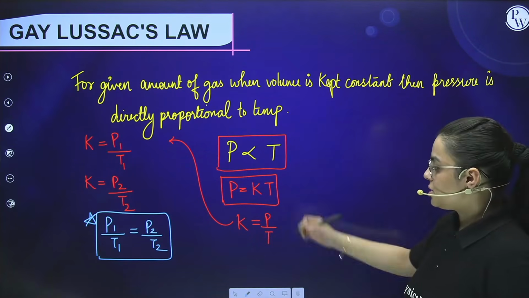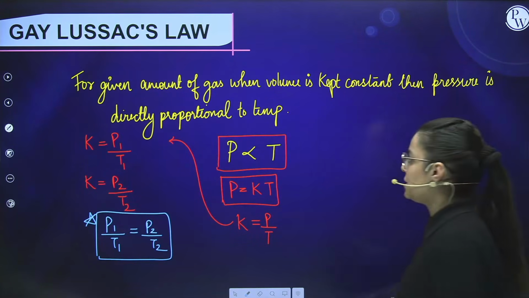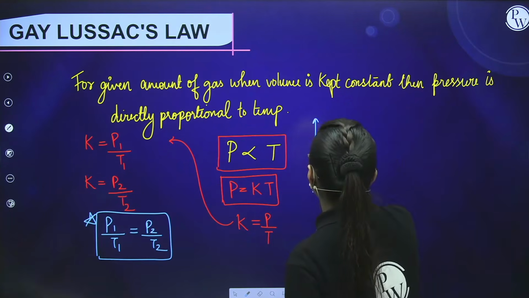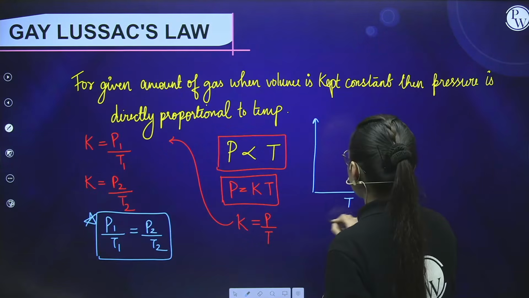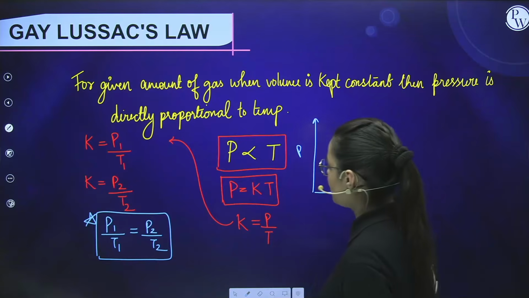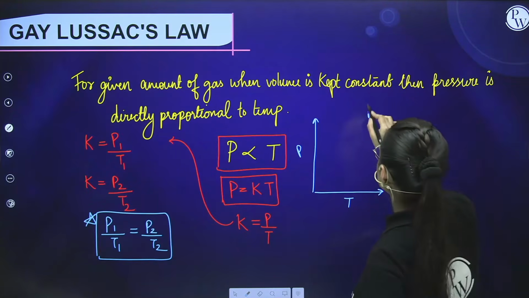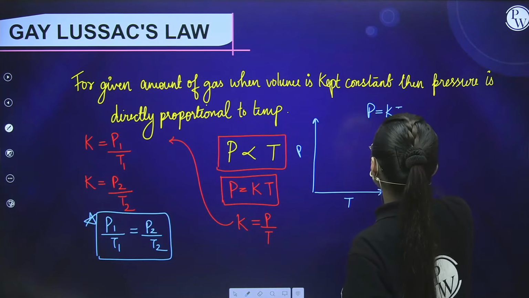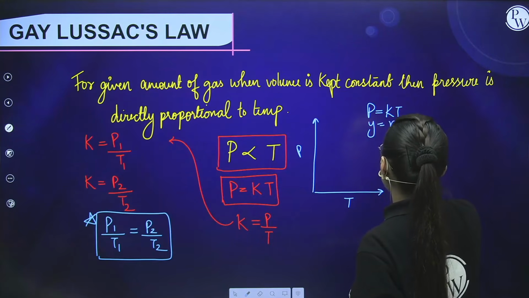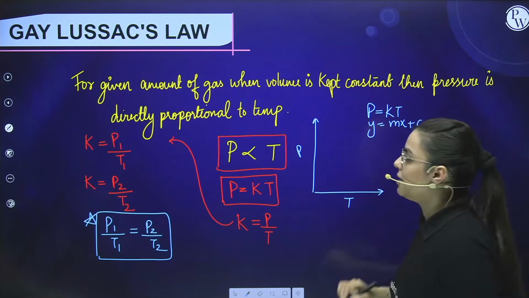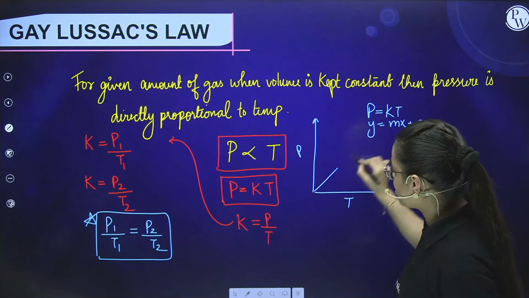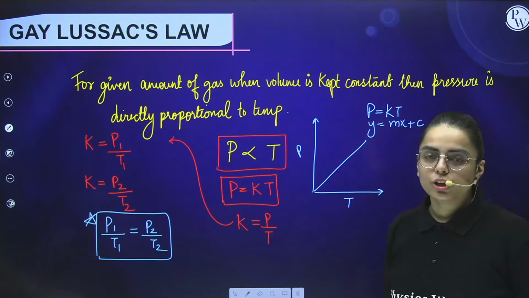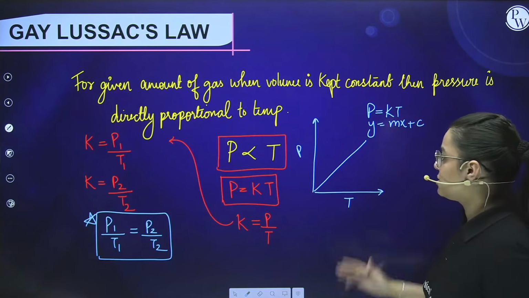Okay, now let us plot a graph of pressure and temperature. If I take temperature on the x-axis and pressure on the y-axis, what I observe is that pressure is equal to K into temperature, which is y equals mx plus C. Again, C here comes out to be 0. That means the line is going to originate from the origin itself. So is this clear to you?